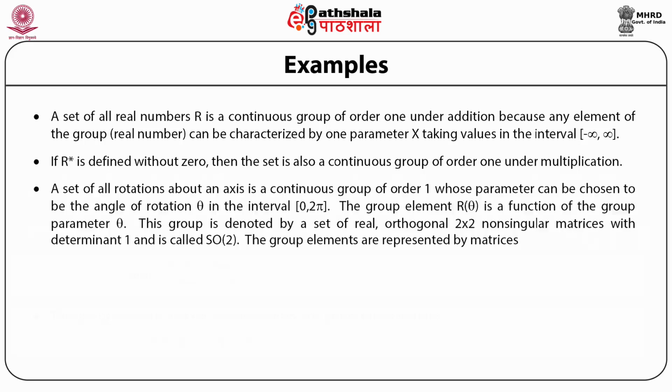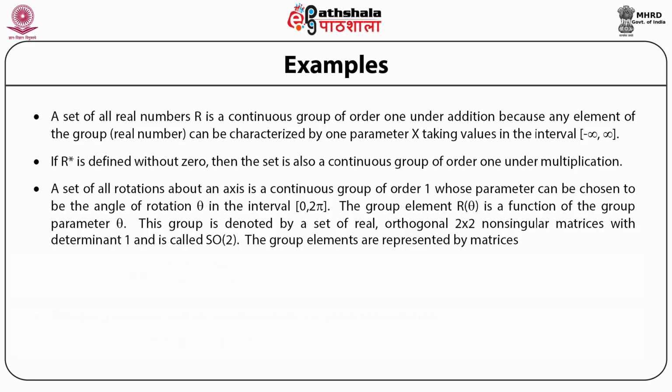As a second example, consider the set of all rotations about an axis. Now this forms a continuous group, again of order 1, whose parameter is chosen to be the angle of rotation theta, which varies in the interval 0 to 2 pi. The group element R theta is a function of the group parameter theta. This group is denoted by a set of real, orthogonal, 2 by 2 non-singular matrices with determinant 1. Such matrices are called SO2.